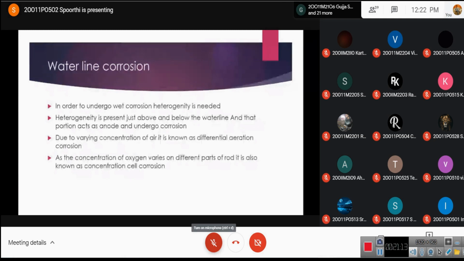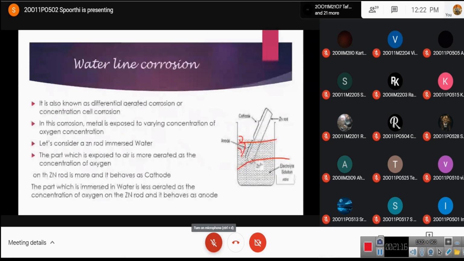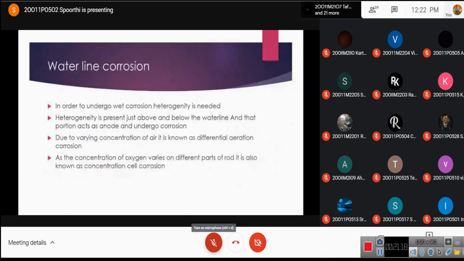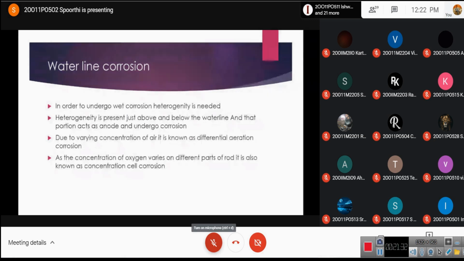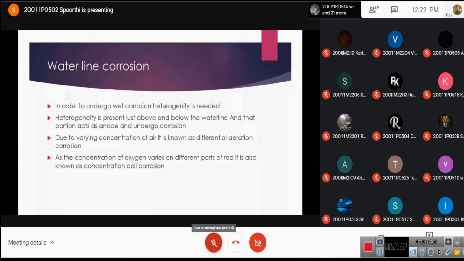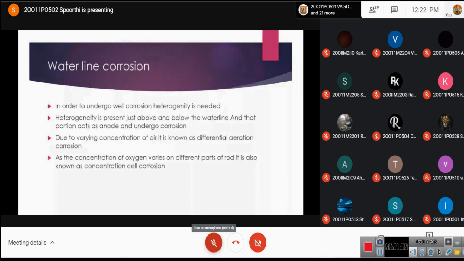Now here, because the concentration of air is more at the part of the zinc that is above the water line and less when compared to the one below the water line, and since the concentration of air is varying, it is known as differential aeration corrosion. The concentration of oxygen varies on different parts, that is why it is also known as concentration cell corrosion, and the heterogeneity is present just above and below the water line. Therefore, it is known as waterline corrosion.